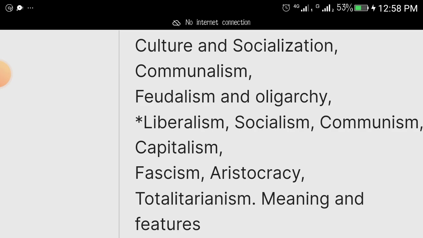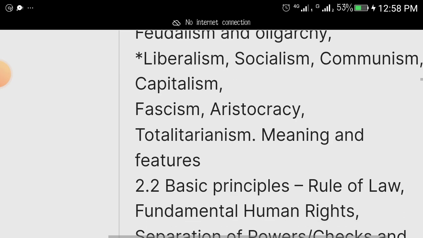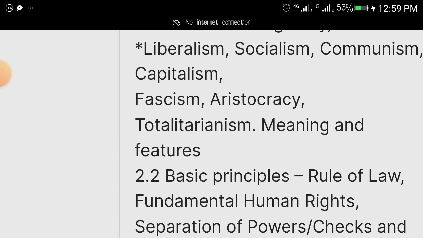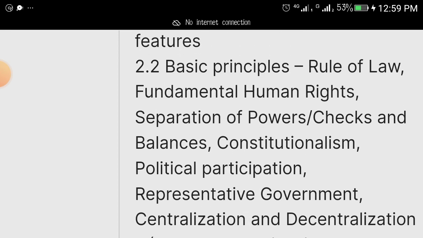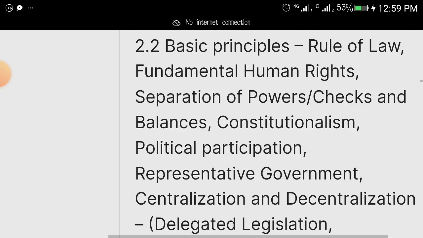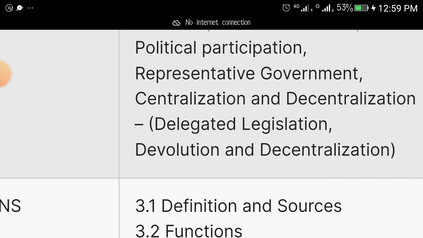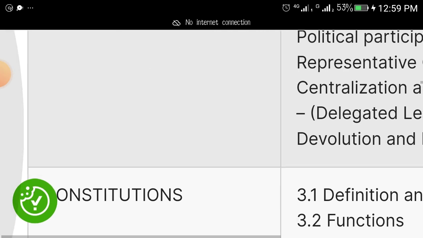Communalism, feudalism, oligarchy, liberalism, socialism, communism, capitalism, fascism, aristocracy, totalitarianism, meaning and features of all these things I have mentioned. Then we have basic principles of government. Under that, we have rule of law, fundamental human rights, separation of powers, checks and balances, constitutionalism, political participation, representative government, centralization and decentralization. These are all areas to look out for.